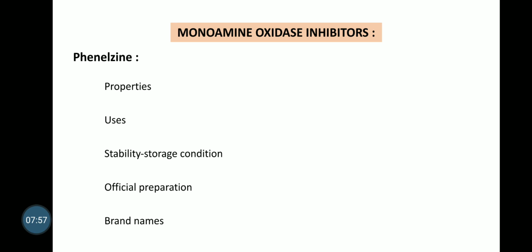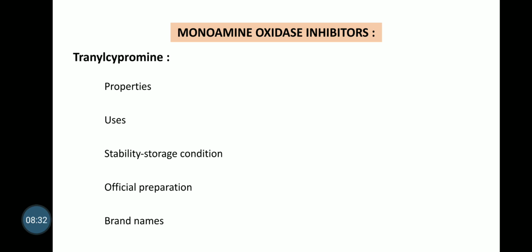Uses: it is used to treat endogenous depression, anxiety state, phobia, that is extreme fear state, and chronic pain. Official preparation: phenelzine tablet BP. Brand names: Nardil, Nardalizine, Phenodine, etc.